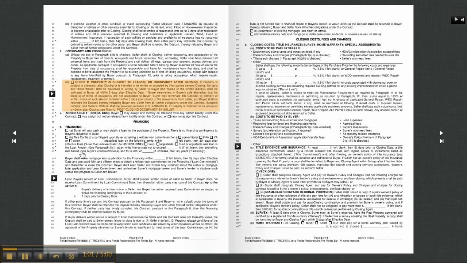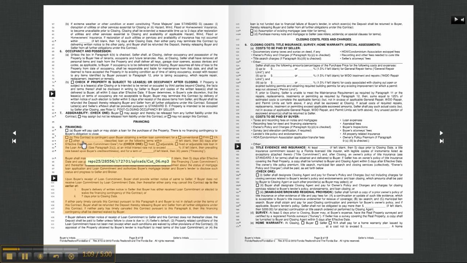Now we go to paragraph 8B, and here a couple of things have changed. Now we have the word other. If your client is having a USDA or a 203K loan, now you could specify what kind of loan it is. Also, we have a blank for 30 years of financing. You'll see down here if that is left blank in line 8B.